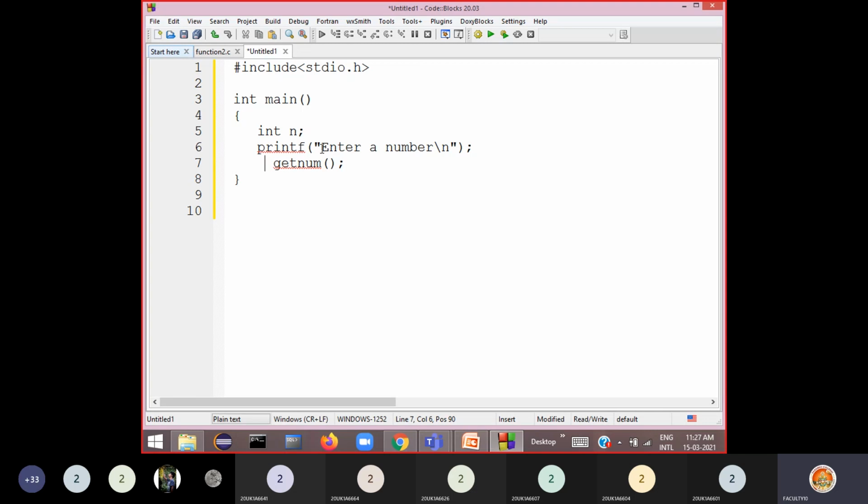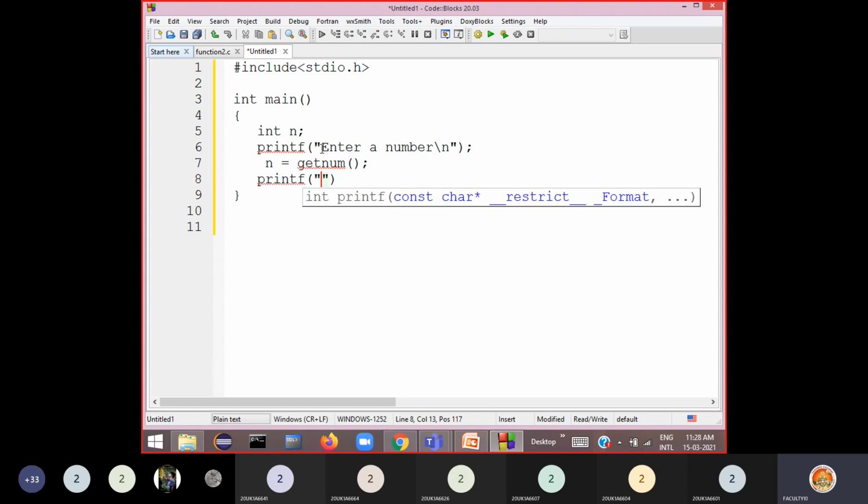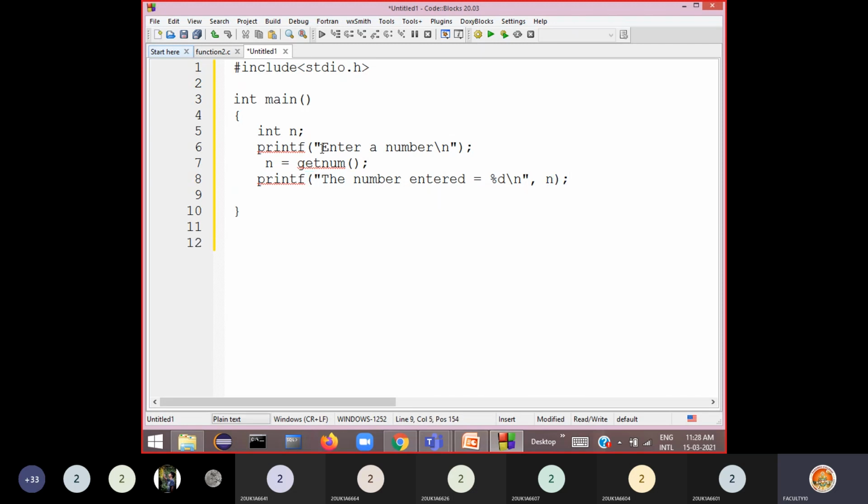Because it is returning a value, I have to catch it in some variable. So I say n is equal to getNum. Whatever is entered through the keyboard, it reads and returns, so that's why I'm catching it in n. Now n contains the number entered through the keyboard. Now if you print, say printf "number entered is equal to %d", n. Without using scanf, we have read this. Now you can say return 0.